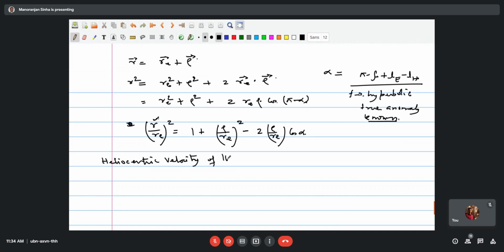Heliocentric velocity of the vehicle or the satellite. Let us write this as VH.